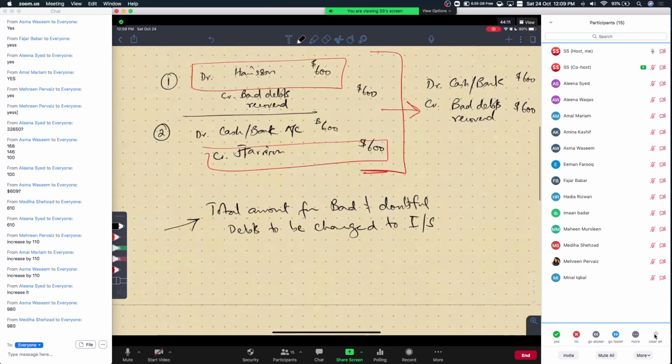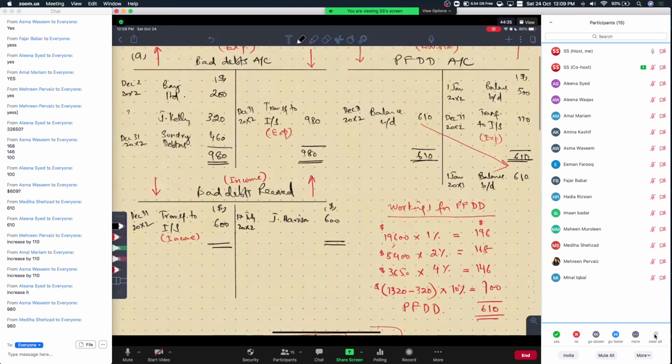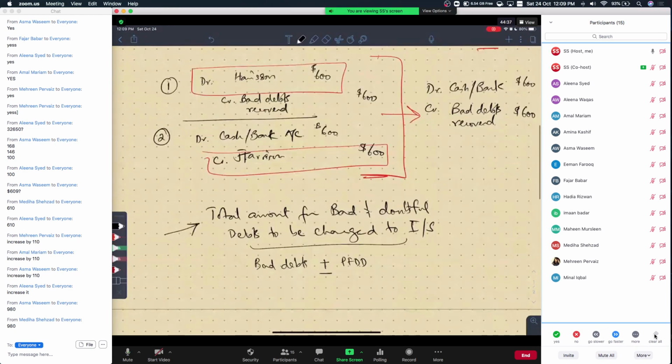So remember this is not something very rigid a requirement, but generally when bad and doubtful debts are to be taken to the income statement, that means that you are going to take bad debts, and you are going to take plus or minus the provision for doubtful debts charge, जो भी है. Like in this case, provision for doubtful debts is an expense in this question, so that will be added to the expenses, and you subtract the bad debts recovered from it to calculate one value that you will take to the income statement. So in this case, bad debts were $980.